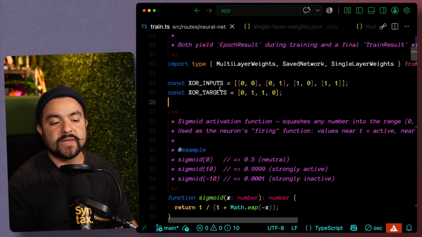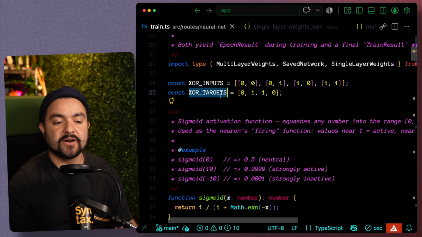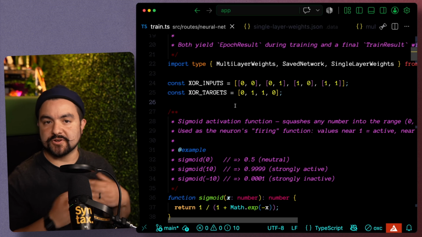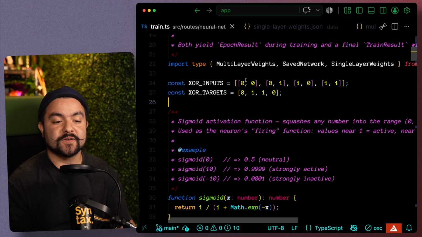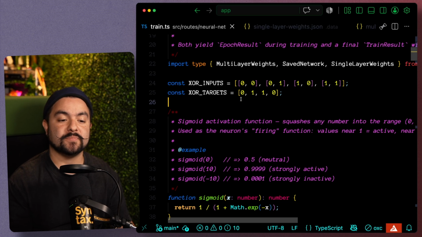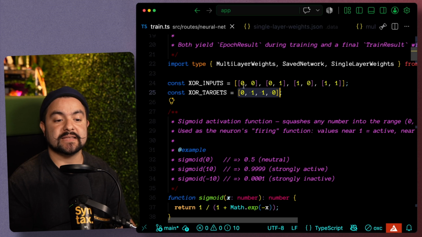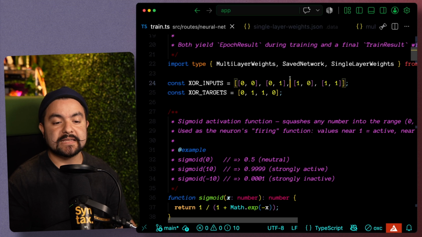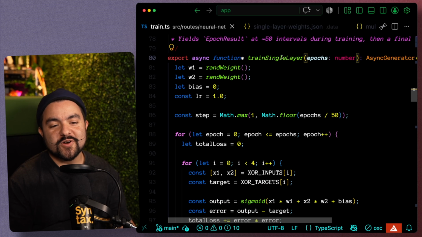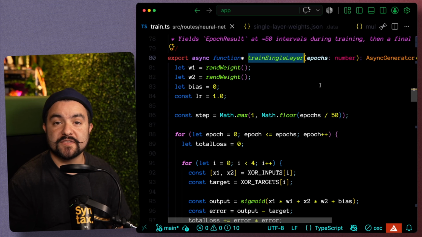Now, if we take a look at the code, we have our inputs and then our target outputs. And so every neural network is going to have a certain number of inputs, certain number of outputs. Our neural network has 2 inputs, either false, false, false, true, true, false, or true, true, and then 1 single output. And the expected output is false and false is false, false and true is true, true and false is true, and true and true is false. But every neural network, you're always going to need what are your inputs, and then what are your expected outputs given those inputs.